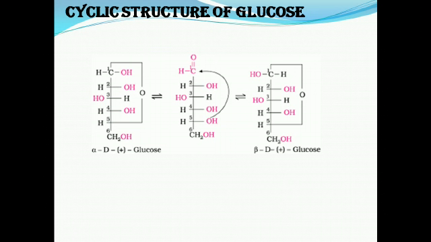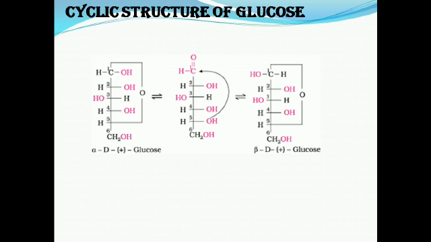It was found that glucose formed a six-member ring in which the OH at C5 is involved in the ring formation. So this is the OH of the fifth carbon which is involved in the ring formation with carbon 1. You know that in the open chain structure there was an OH on the right side.